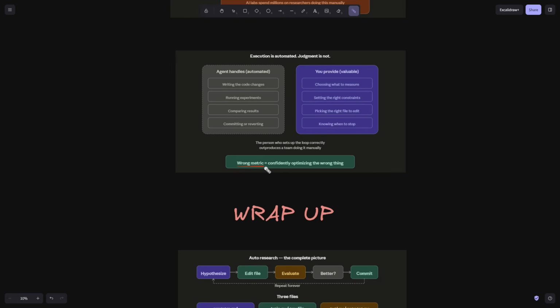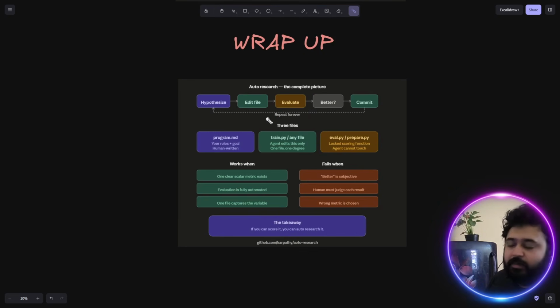If you set the wrong metric, it will confidently optimize the wrong thing. So a person who sets up the loop correctly will outproduce a team doing it manually. This is the wrap-up on auto research.